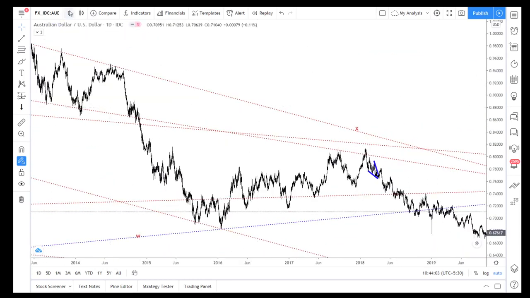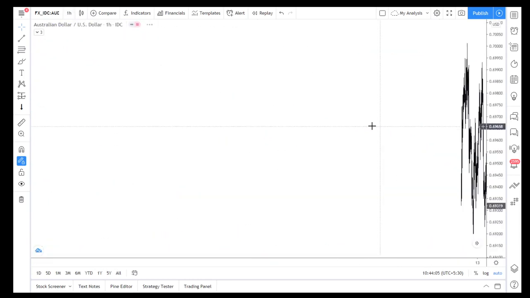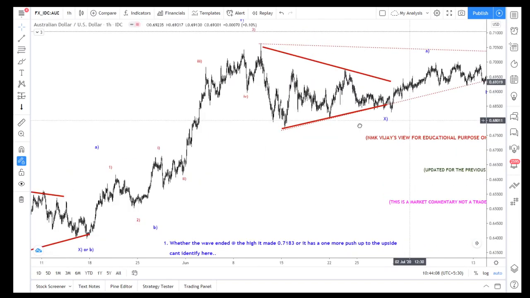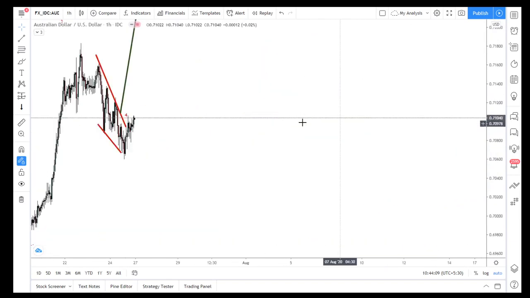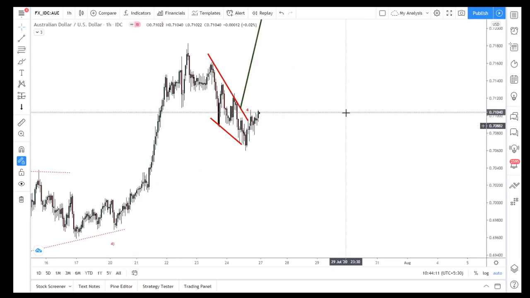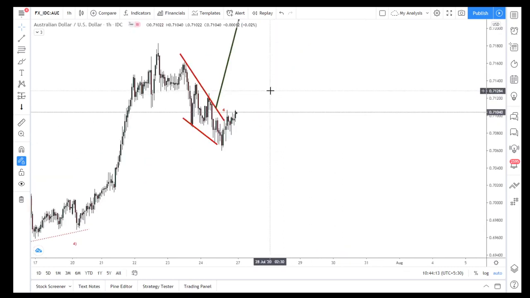So now I'm expecting a trend reversal here. Again I will add if it reaches 0.7130 in this zone.